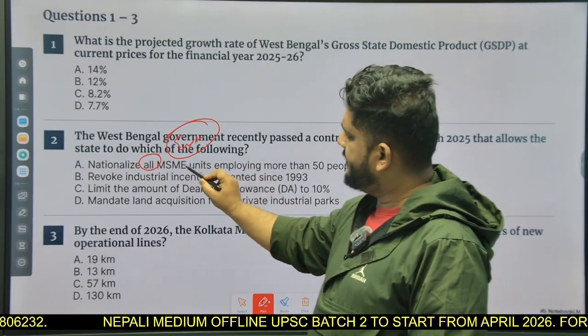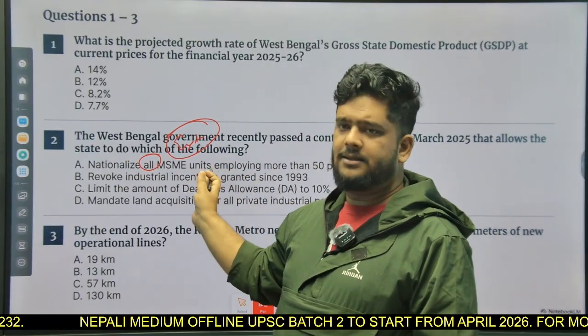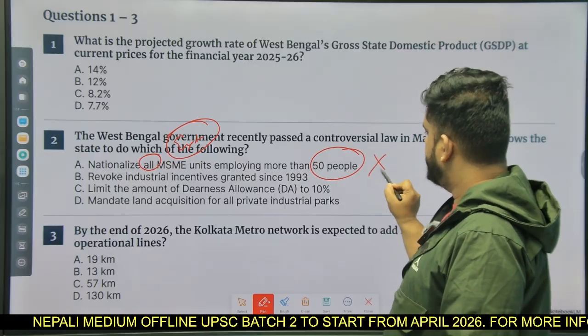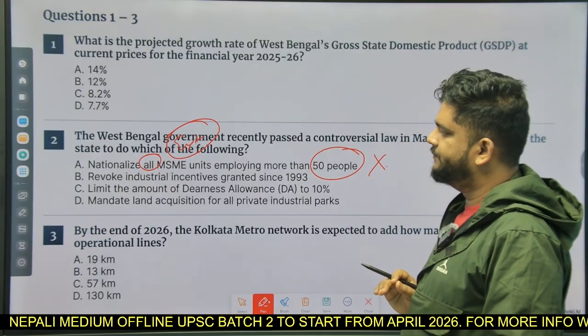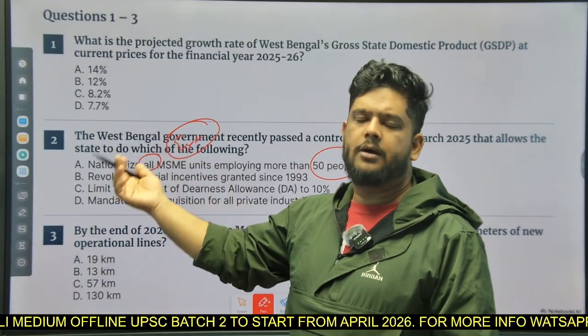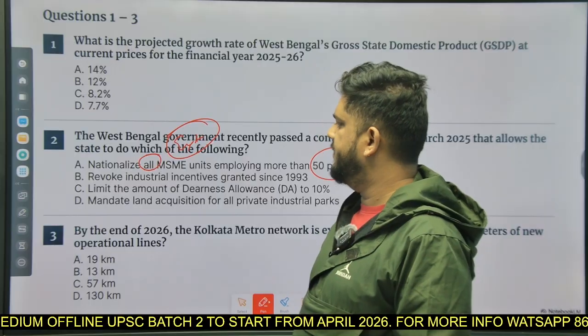What is the full form of MSME? Micro, small, medium enterprises, right? Units employing more than 50 people. This statement is incorrect, because the state government cannot do this for entire India. So that is not possible.